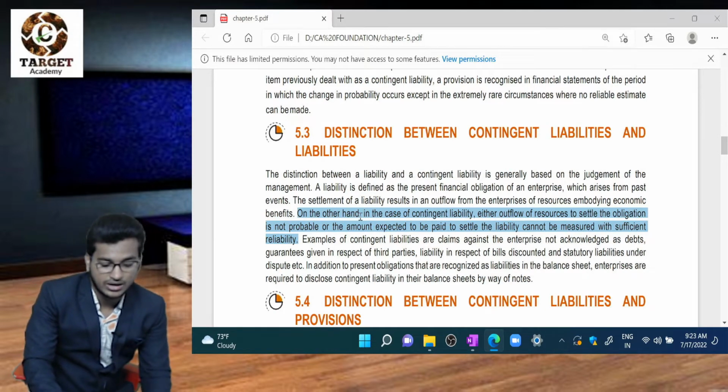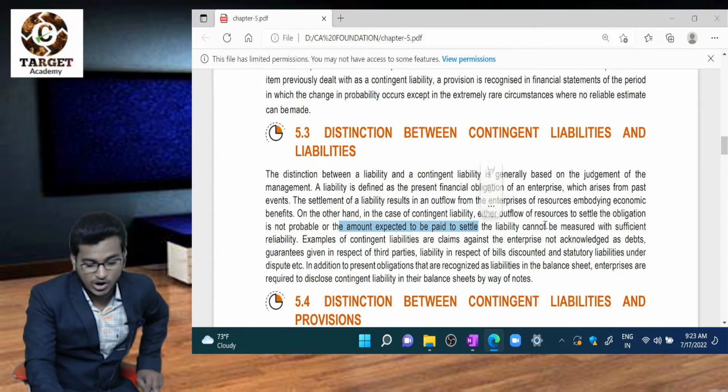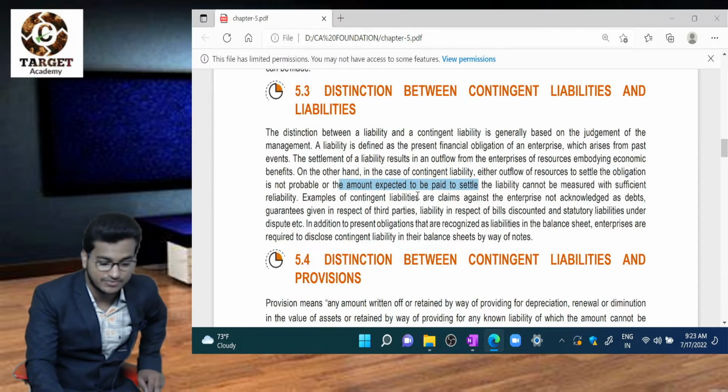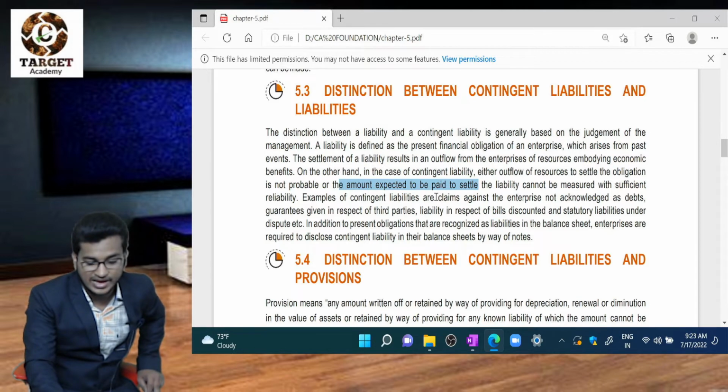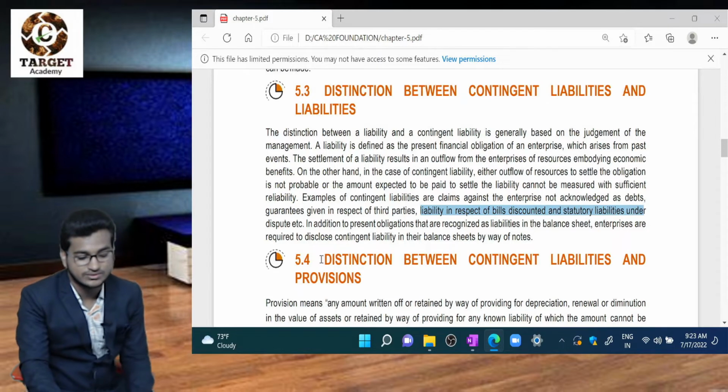Contingent liability: either an outflow of resources to settle the obligation is not probable, or the amount expected to be paid cannot be measured. Possible, and in some cases present. Examples: claims against the enterprise not acknowledged as debts, guarantees given in respect of third parties, liability in respect of bills discounted, and statutory liabilities.